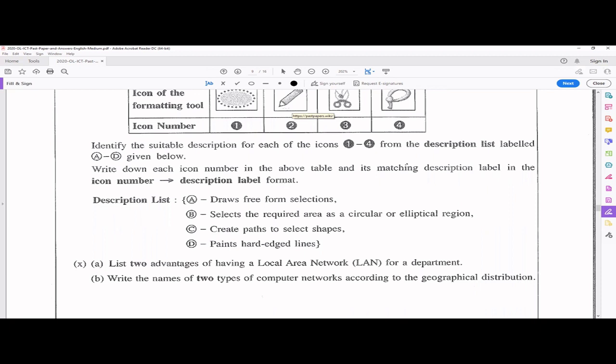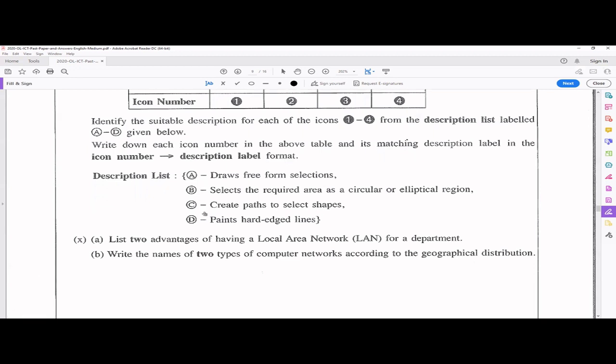Third one, what is this? Yeah, you can create paths to select shapes. Fourth one is A. It's actually to draw free form selections. With the practice, you should know this. You cannot memorize everything.